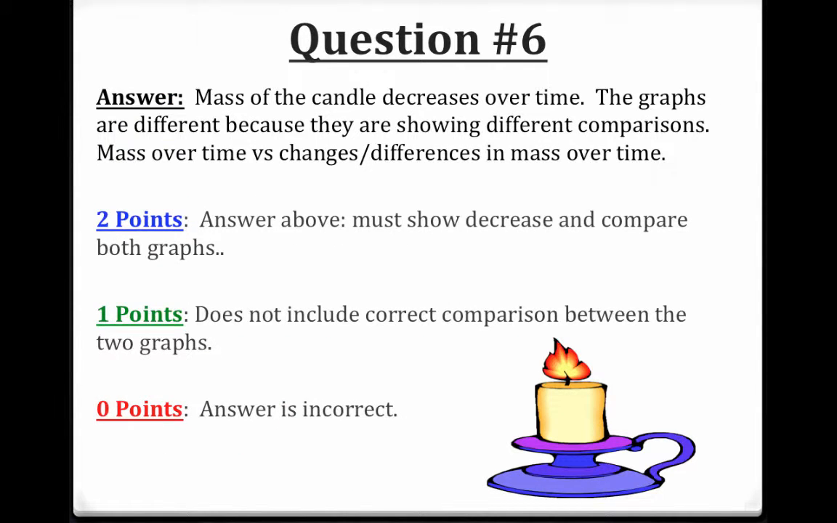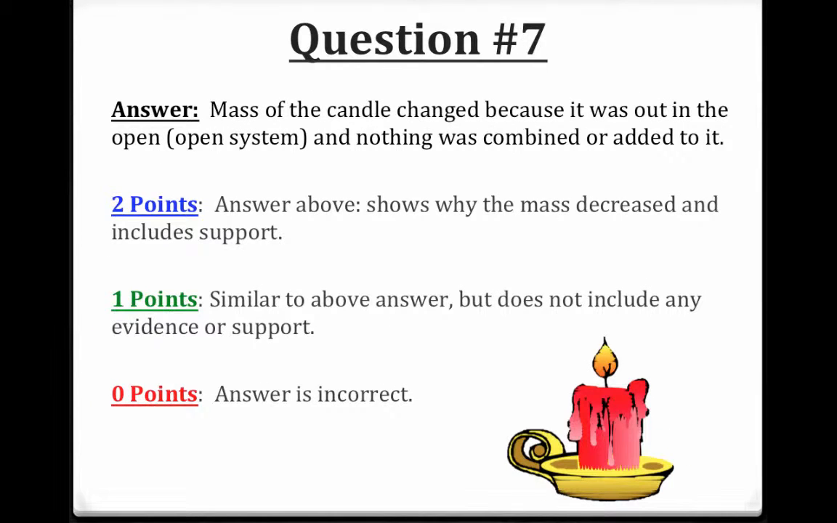So question 6 says, and I think this is definitely the trickiest of all of them, describe the pattern or trend in the mass of the candle over time shown in your graph. Compare your graph to graph 1. So basically, compare the graph that you're looking at in question 6 with yours. So the answer is the mass of the candle decreases over time. The graphs are different because they're showing different things. They're kind of comparing apples and oranges. One's comparing mass over time, and the other one is changes or the differences in mass over time. So go ahead and take a look. 2 points, 1 or 0.